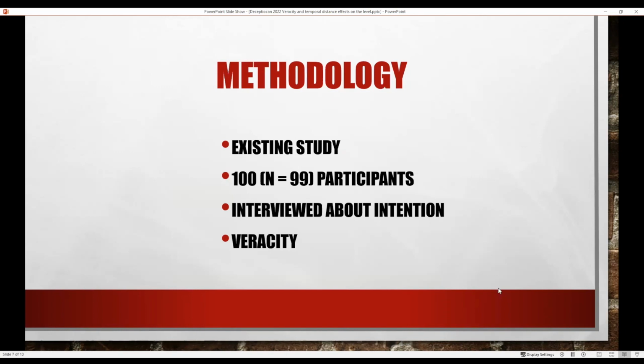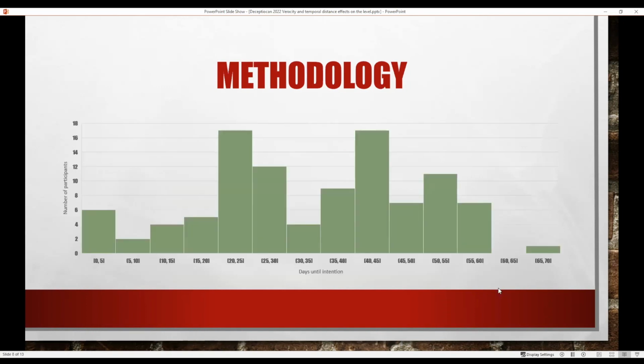And then we asked some of them to tell the truth, and we asked some of them to lie. And we varied the date on which the interview was actually held. So some people were interviewed on the same day as the intention they were talking about, and some were more than 60 days beforehand. There's a funky little distribution here. I didn't try to make this distribution. It's very much dependent on who rocked up on which day, but you can see there are big spikes around 20 days before and 40 days before the date they're talking about. So that's the range of time that we're looking at in this study.